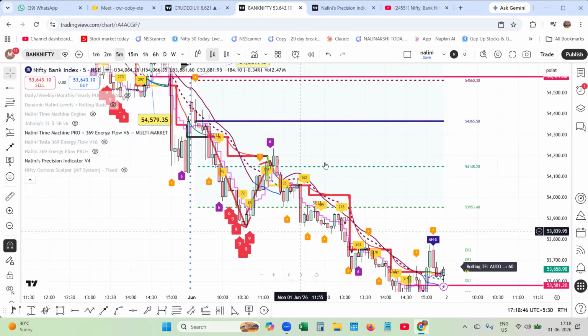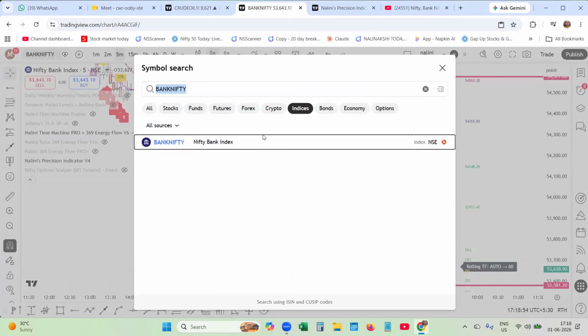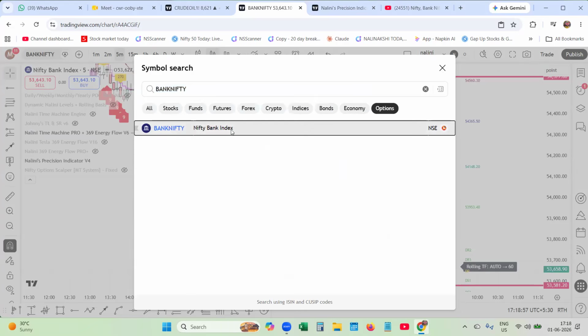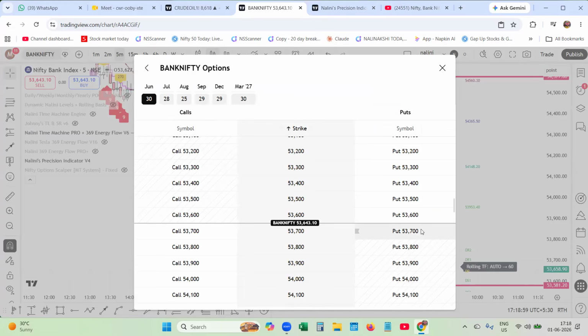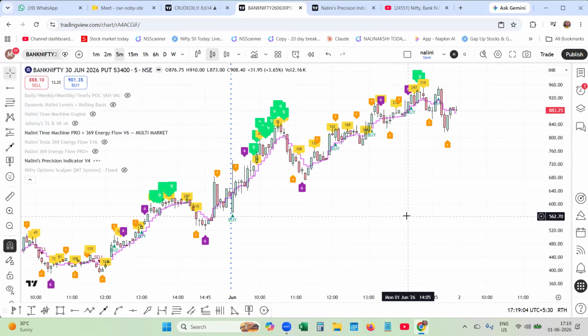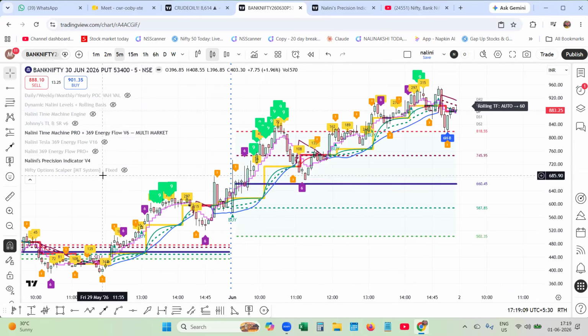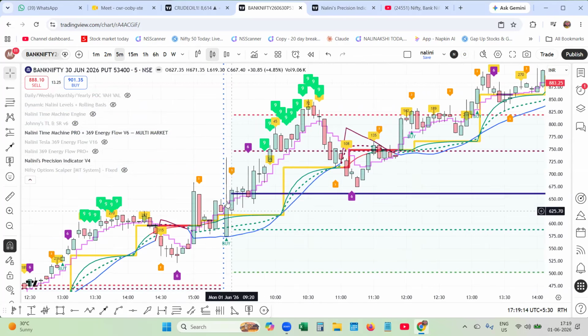Suppose this is the straddle, we'll consider 54,365 as the straddle. Then we'll go and take the 54,400 put option. 400 put option, I am applying it. Just see, let the Nalini Precision Engine load. Since the morning, the price went up. What did the market do? It came down. It opened here.